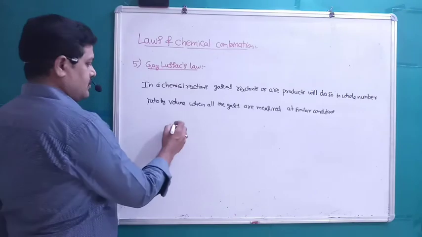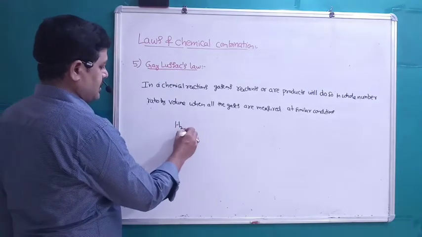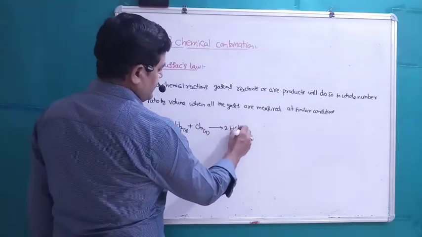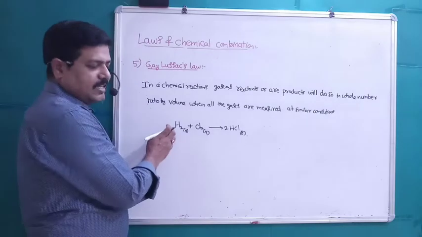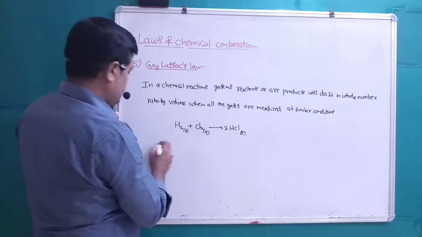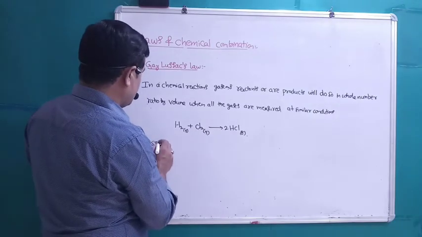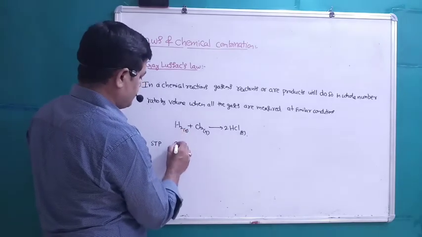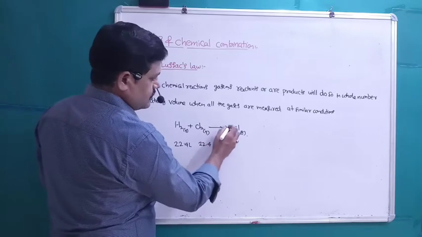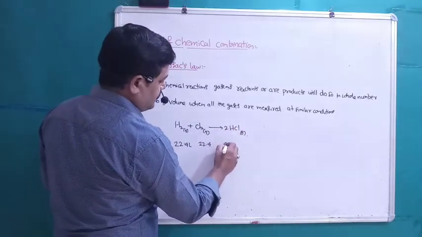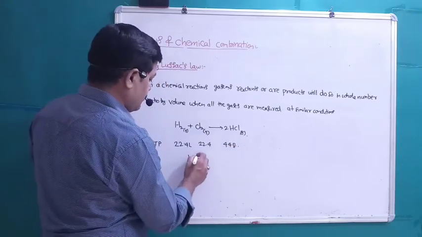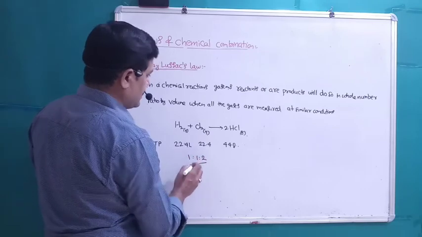Students, for example, you take H2 gas combining with Cl2 gas, which gives 2HCl gas. 1 mole of H2 is combining with 1 mole of Cl2, which gives 2 moles of HCl. If we consider STP condition, 1 mole of H2 is 22.4 liters, Cl2 is 22.4 liters, and 2 moles of HCl is 44.8 liters. When we take this ratio, it is a whole number ratio, 1:1:2, right?